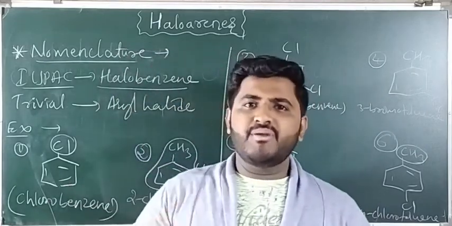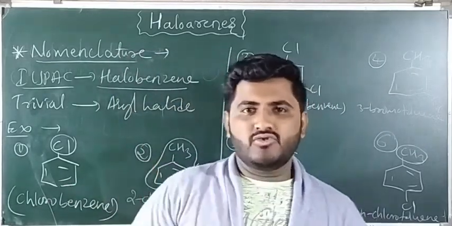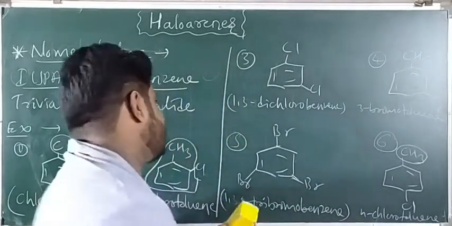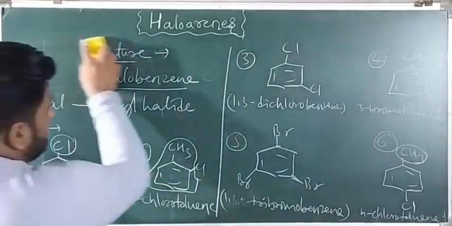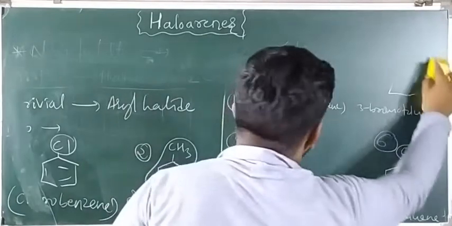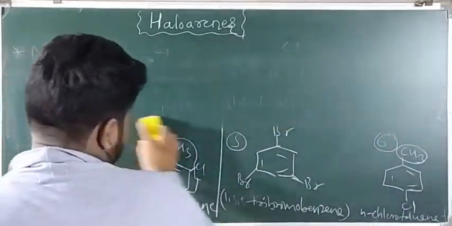Now we will study how to prepare haloarenes.